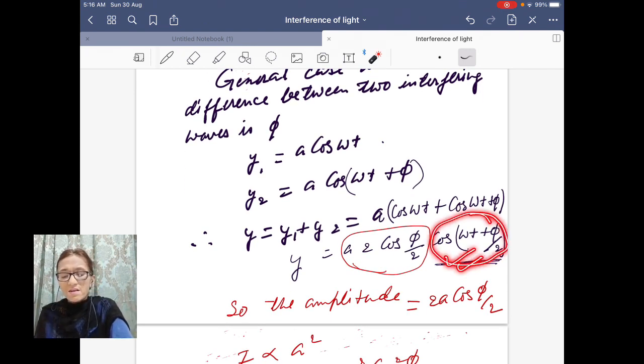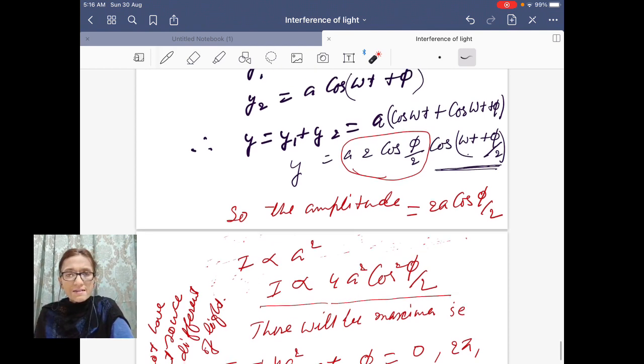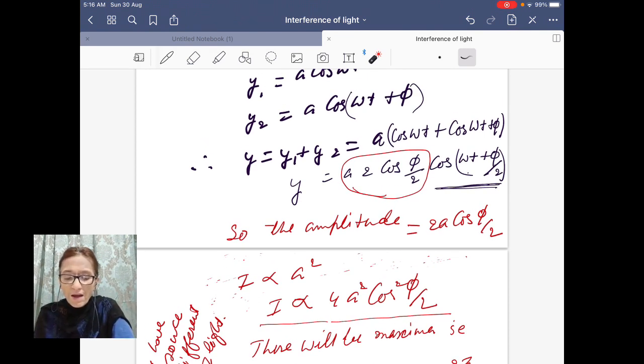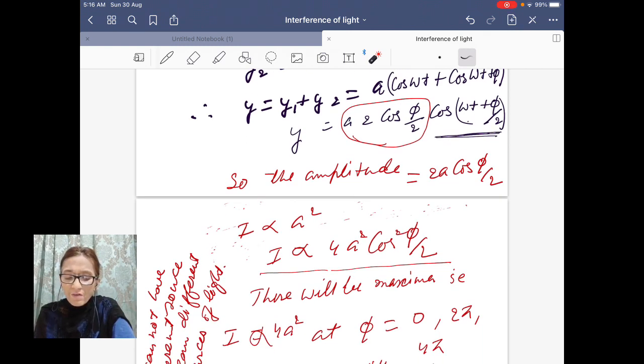Your traveling wave or sinusoidal wave has time dependence on this term. So the remaining part can be taken as amplitude. This 2A cos(phi/2) is the amplitude. Now we know that intensity is proportional to square of amplitude. So I will be proportional to 4A square cos square(phi/2).